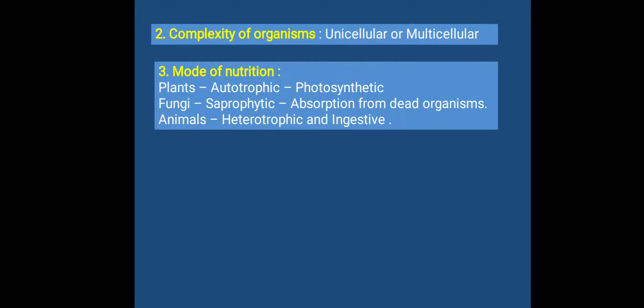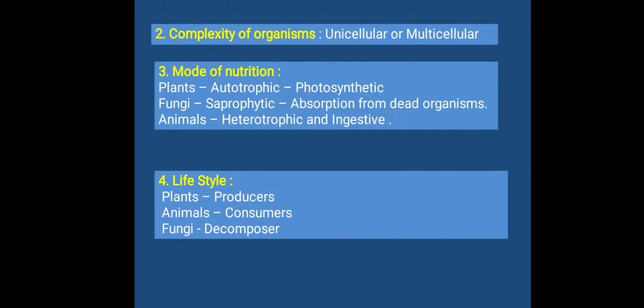The third criteria, mode of nutrition, means whether their mode of nutrition is autotrophic, heterotrophic or saprophytic. Autotrophic means they can prepare their own food by means of photosynthesis. Heterotrophic organisms depend on others for their food, and saprophytic means they depend on dead organisms for their food.